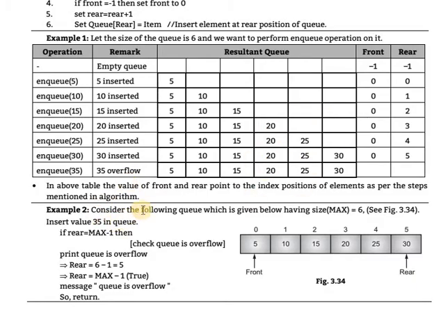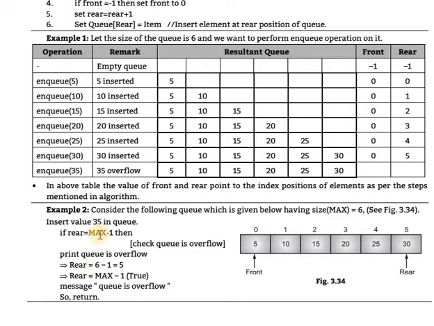In the second example, consider the following queue with maximum size 6. Insert the value 35. If rear is equal to max minus 1, check for overflow; otherwise print the queue is overflow. If the condition is not true, execute the else part. Here max is 6, so max minus 1 is 5.